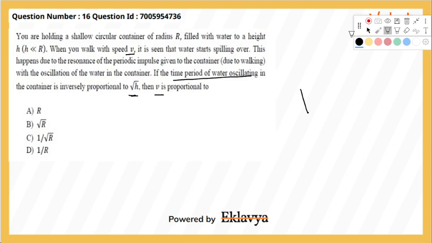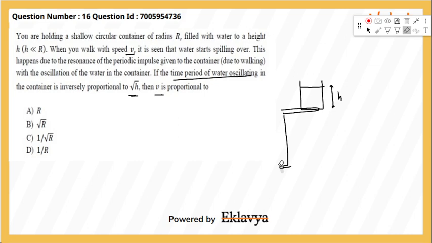Suppose you are holding this type of glass, and suppose this height of water is filled in the container. Suppose this is the hand of the person, and this is the body. I've drawn a very bad picture.